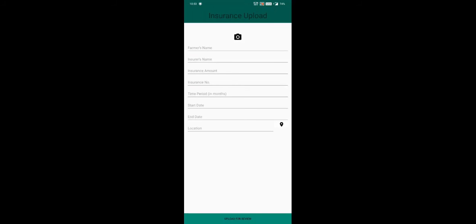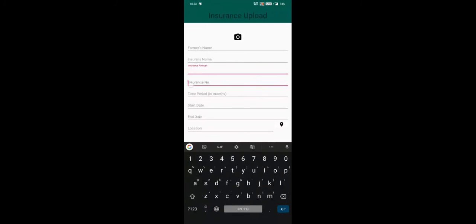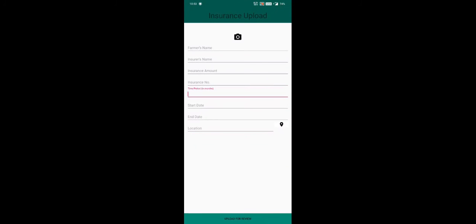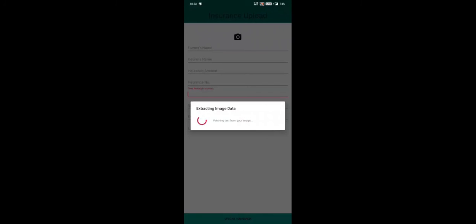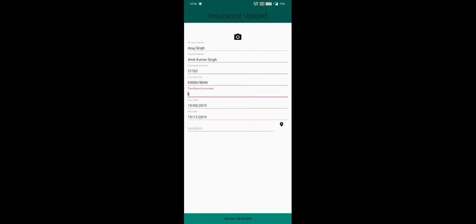So this is the insurance uploading application. As you can see, these are the details that are required for the insurance policy to be created, and we're using Azure's form recognizer API so as to facilitate the procedure of filling the form in using an image only. So this is a sample form we're taking into consideration. So I'll take an image, I'll upload that. So it pulls the form recognizer API, and it's trained to recognize the given details along with the corresponding values from the image itself. And I also need the location, so I'm using my current location,